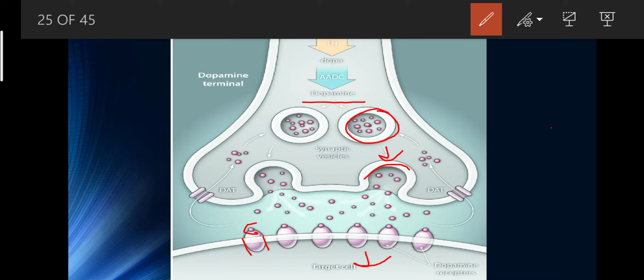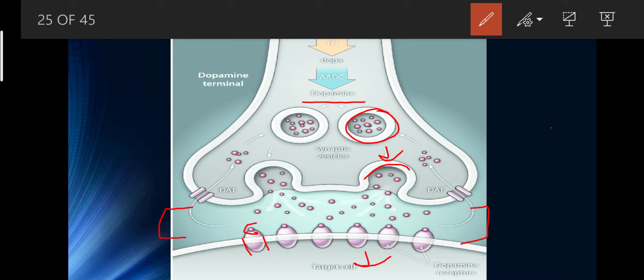When excess dopamine is released in the synaptic cleft, this is the synaptic gap between the two membranes, pre and post synaptic, of the neuron.